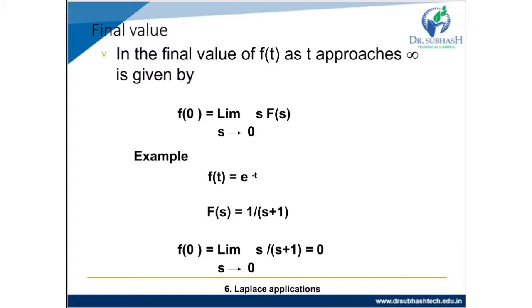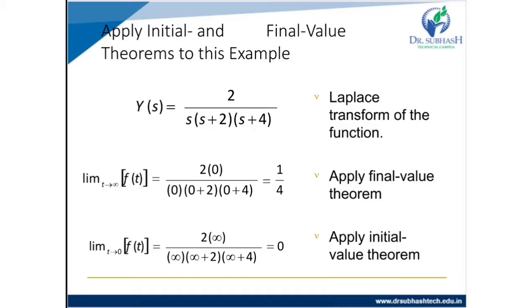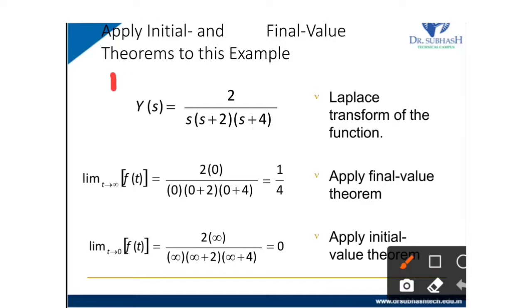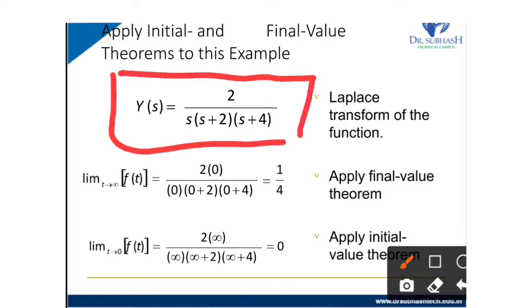Now let's check one example to find the initial value and final value of a given Laplace transform. We already have the Laplace transform, we just have to apply our initial and final value theorems. So apply the initial and final value theorem to this example. Here given Y(s) equal to 2 upon s plus 2 multiplied by s plus 4. So directly the Laplace transform of the function is given. Now what we have to find?